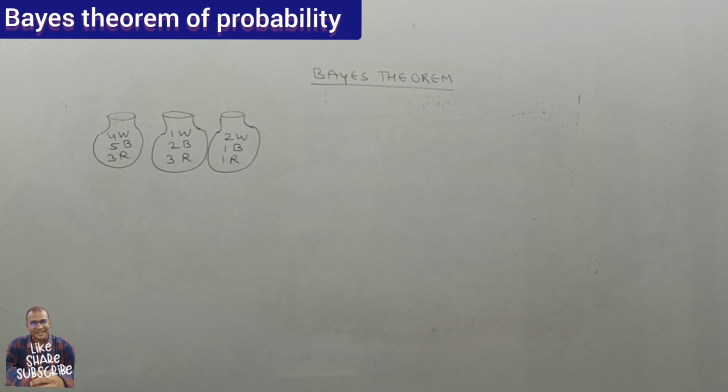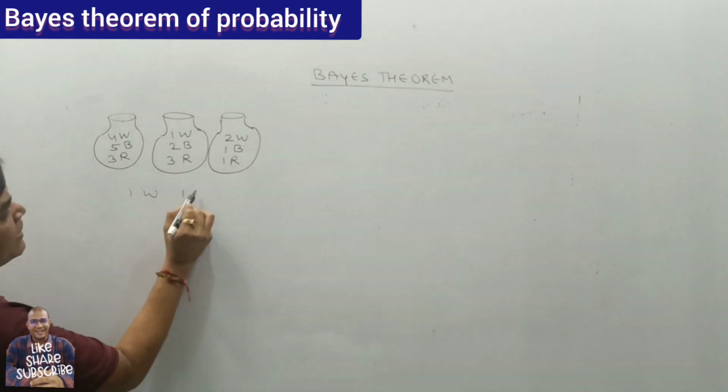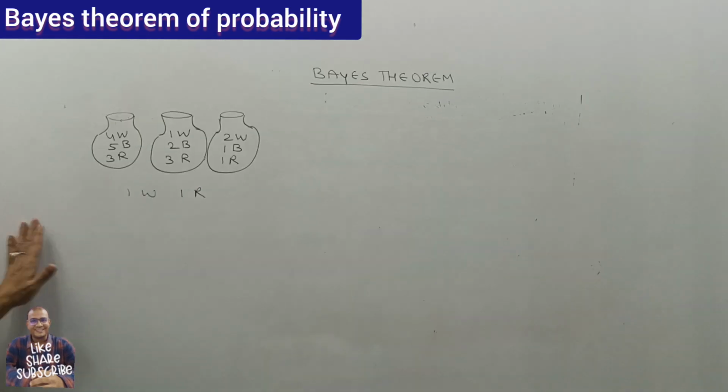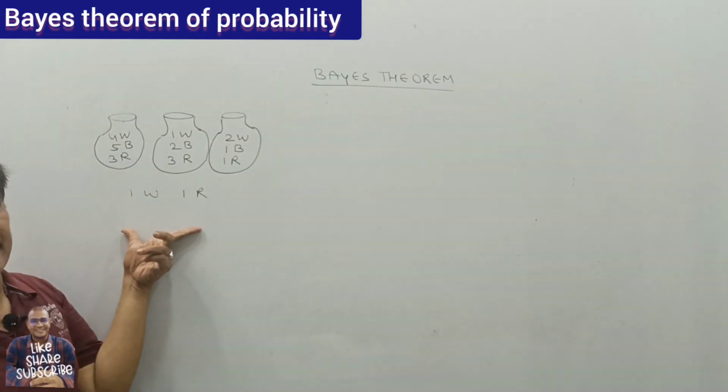1 urn is selected at random and 2 marbles are drawn. There should be 1 white and 1 red. So this is also a case of conditional probability. The very first thing is we have to select an urn.